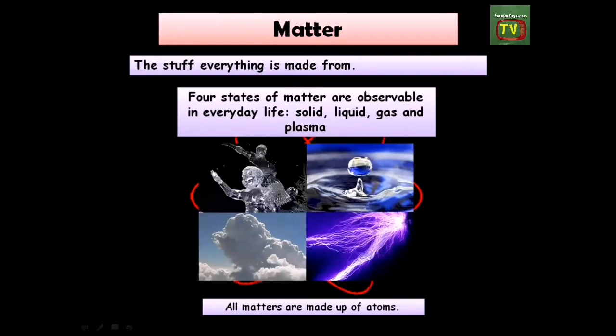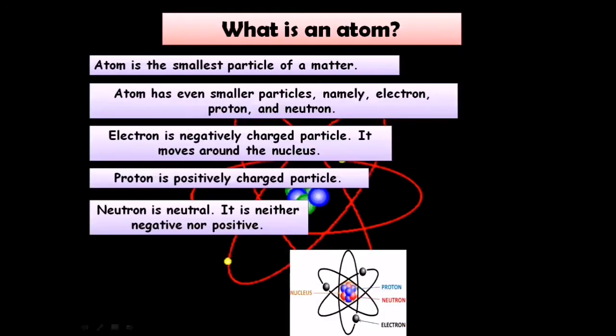Matter, the stuff everything is made from. 4 states of matter are observable in everyday life. We have solid, liquid, gas, and plasma. All matters are made up of atoms. What is an atom? Atom is the smallest particle of a matter.